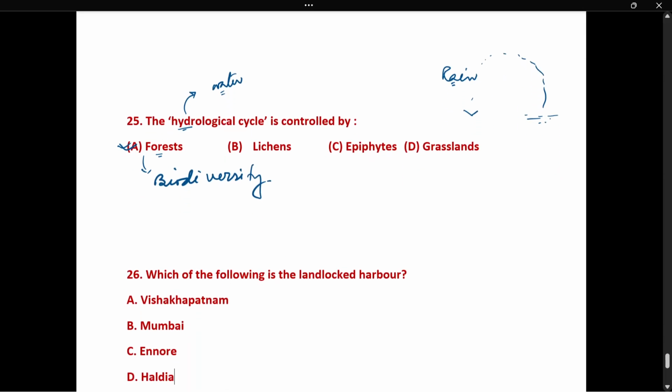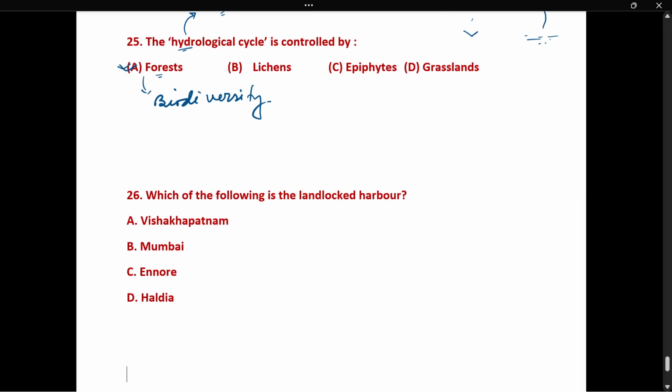Which of the following is the landlocked harbor? In India, there are two kinds of harbors, one on the western side, the western Indian harbors, and the other on the eastern side. Among these, which one is landlocked? That is Haldia, situated in West Bengal.